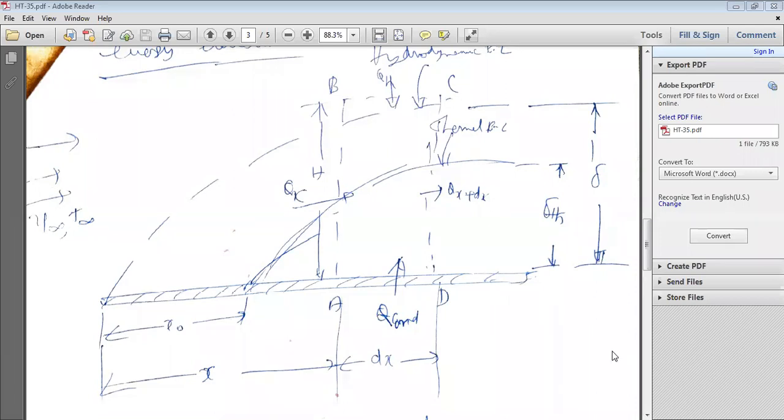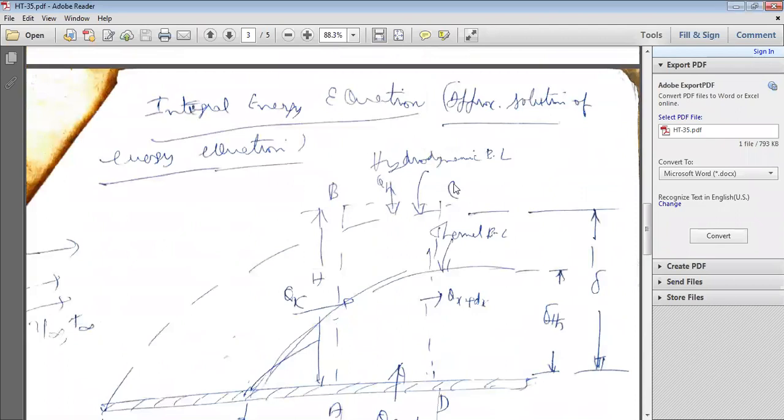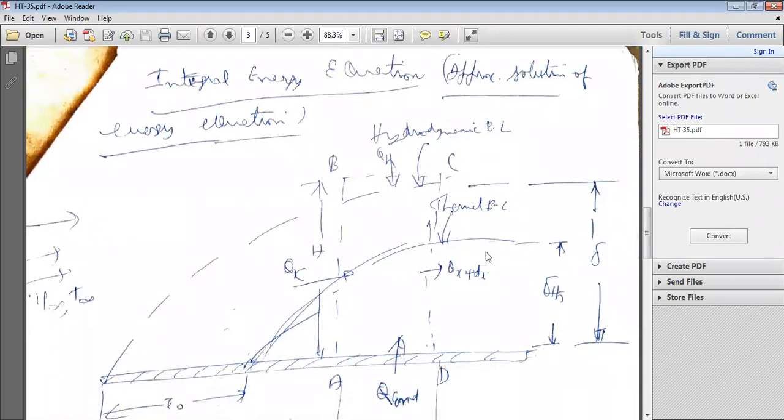Okay, so after considering all these energies, for the solution of the energy equation, already given in the earlier class, mass equation, momentum equation, and energy equation.